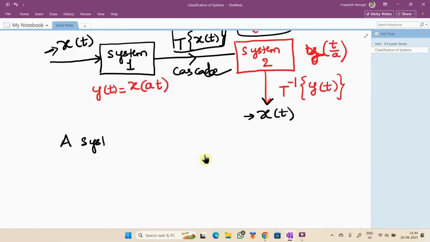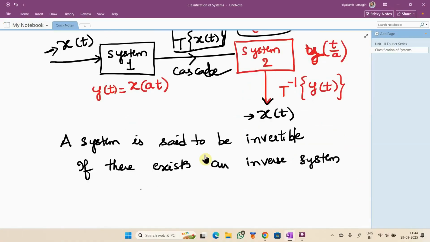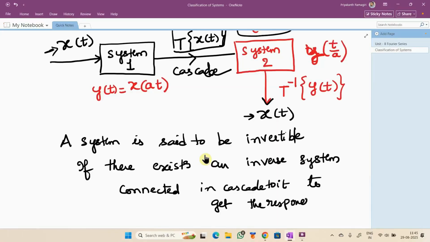A system is said to be invertible if there exists an inverse system connected in cascade to it to get the response same as the input.